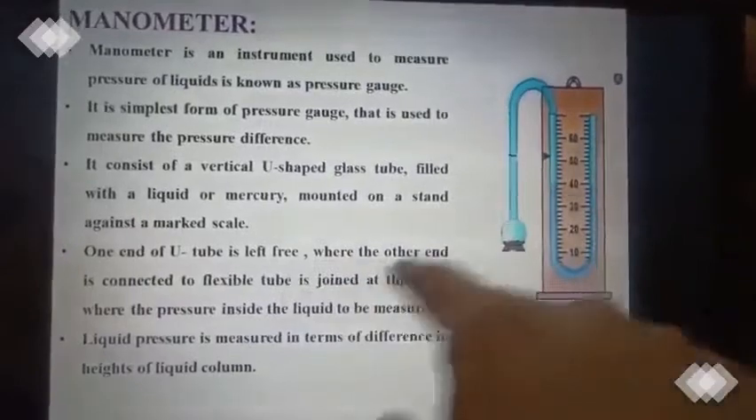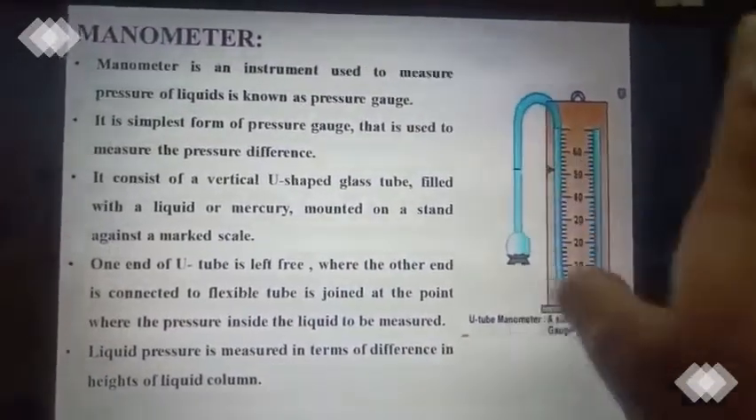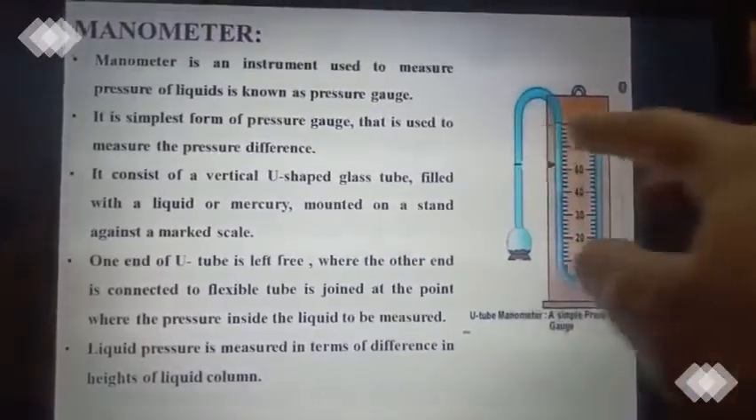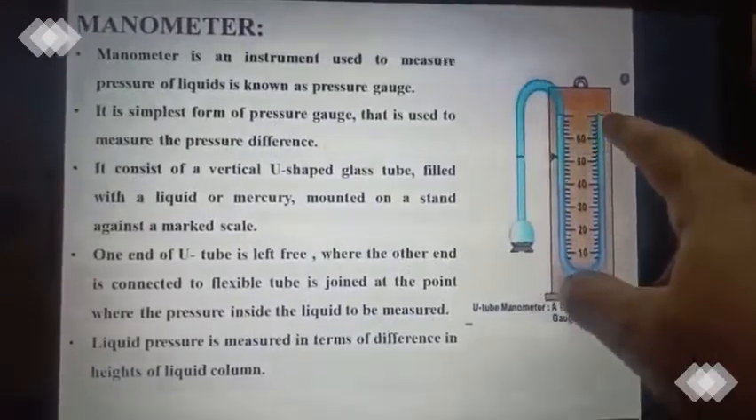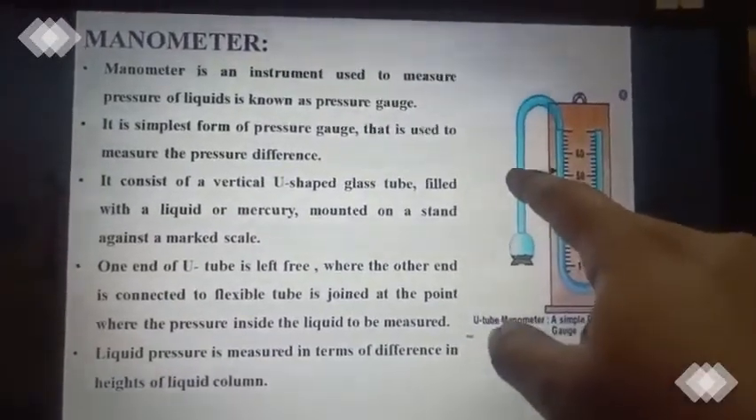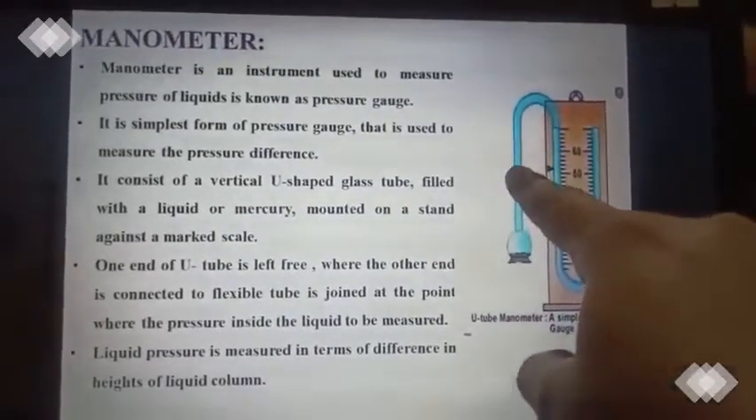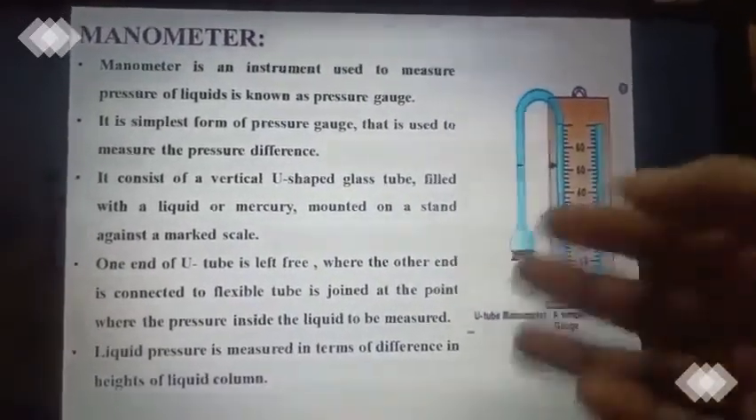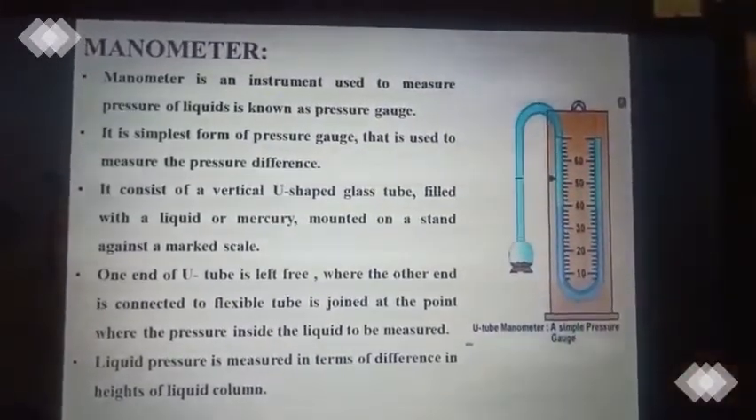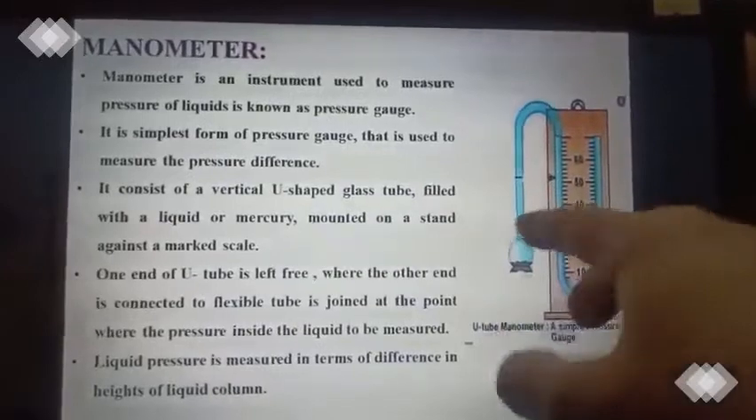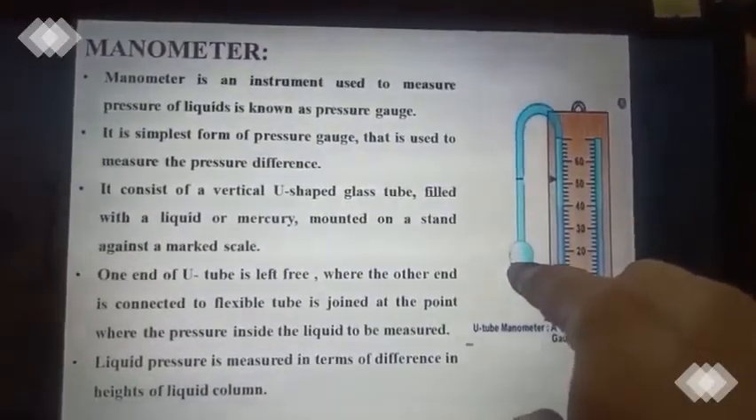Okay. One end of the tube is left free, whereas the another end of the tube is connected with a flexible tube, or you can even use a part of a rubber balloon. The other end of the flexible tube is connected to a beaker or a funnel or anything that holds some other liquid. This liquid pressure only we are going to measure.